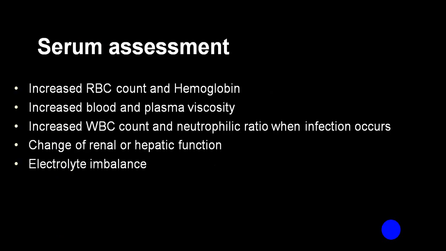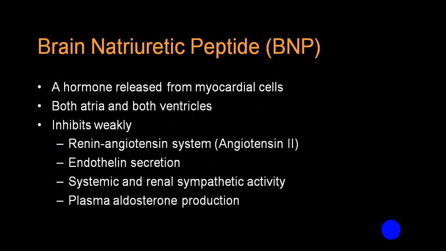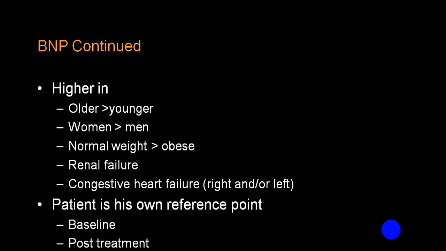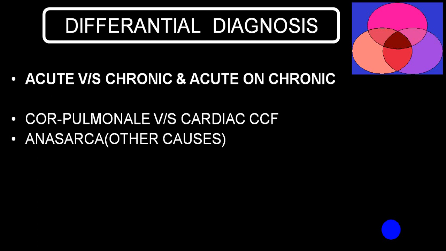These are some of the tests. Electrolyte imbalance you can come across. ABG will give you an idea regarding hypoxia and hypercapnia. BNP we already mentioned. So BNP will be elevated because of renal failure as well as congestive cardiac failure. These are all the different tests which are being done. At your leisure time, you can go through.